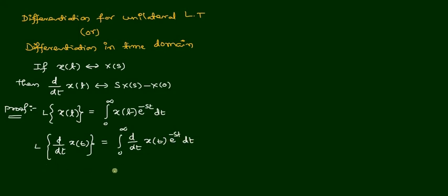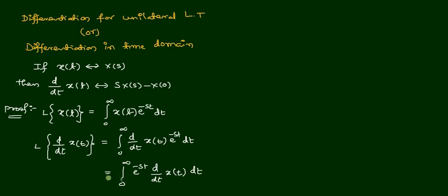Now rearrange the right side expression as the integral from 0 to infinity, writing e power minus st first and the time derivative of x of t signal as the second, dt.